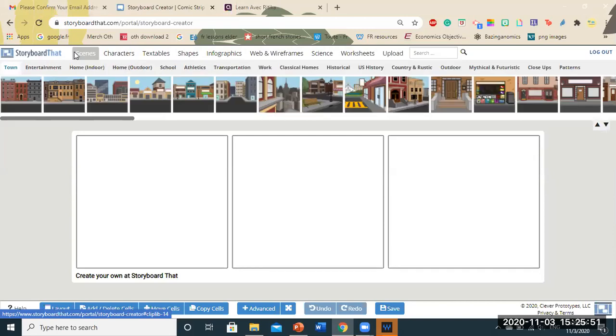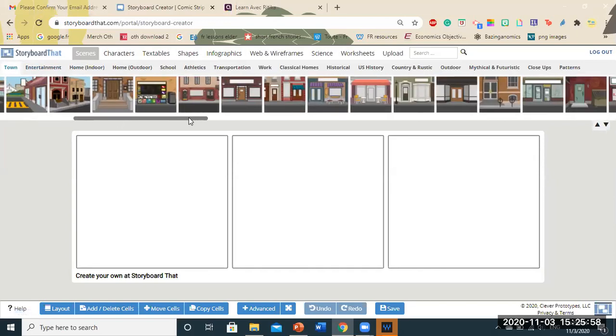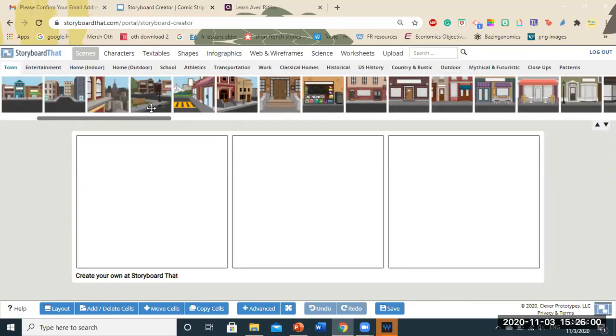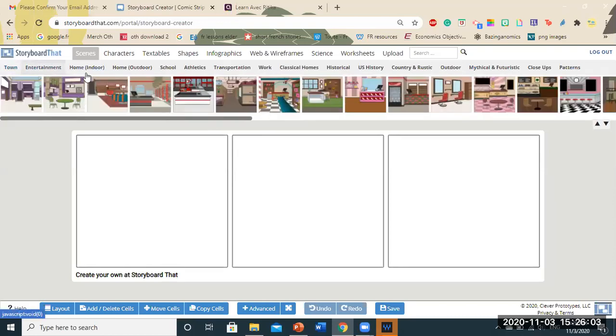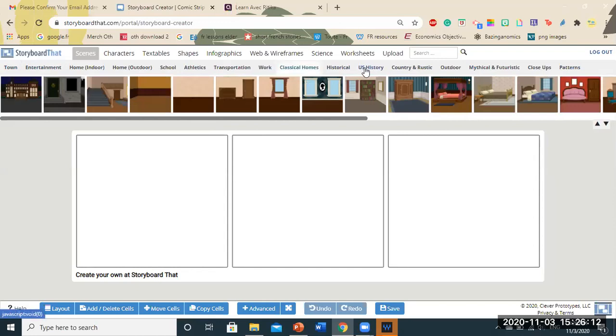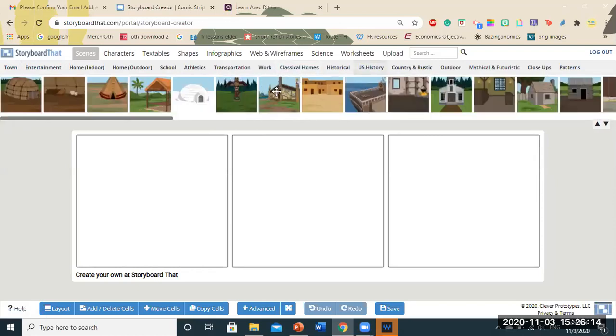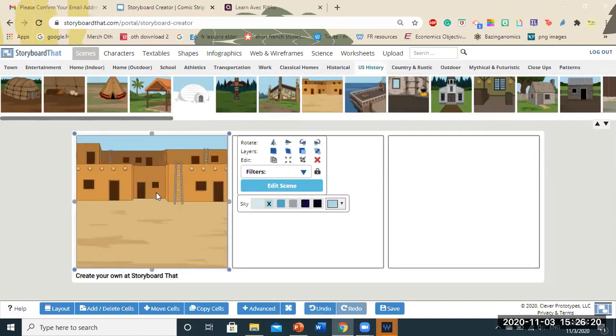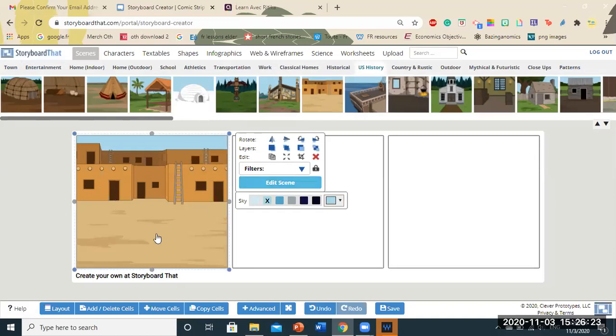So I start with the first one, scenes. Now under scenes, these are nothing but backgrounds. Okay, so there are various backgrounds available. Remember, all of this is for free because you have that 14-day free trial. So town, entertainment, home, school, athletics, historical, US history, and so forth. There are multiple backgrounds. Let's say for now, I want to take US history. So you just have to drag the particular background and leave it on the box. It will automatically adjust to the cell size.